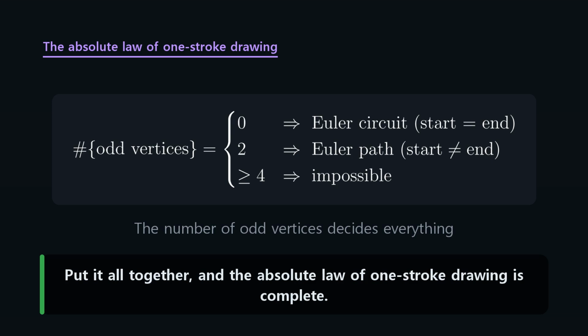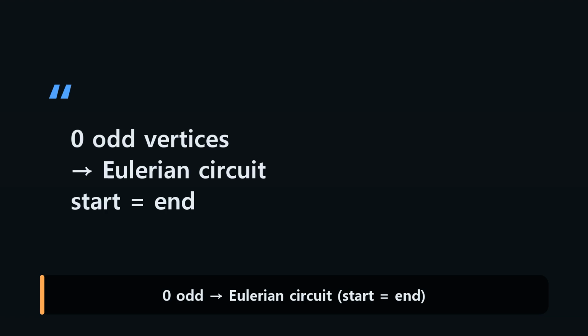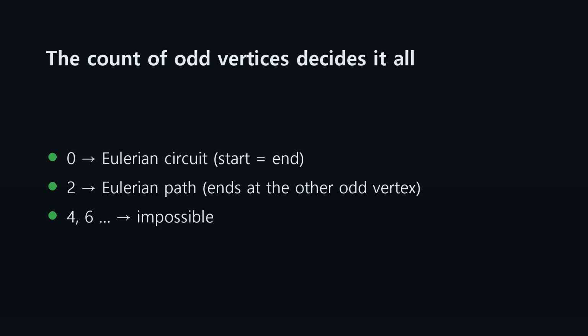Put it all together, and the absolute law of one-stroke drawing is complete. With 0 odd vertices you get an Eulerian circuit. Cross every bridge and land right back where you started. Exactly 2 gives an Eulerian path. Start at one odd vertex, finish at the other. 4 or more is impossible.